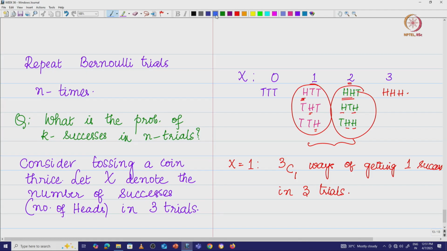And similarly I have x is equal to 2, I see I have 3C2 ways of getting 2 successes in 3 trials.